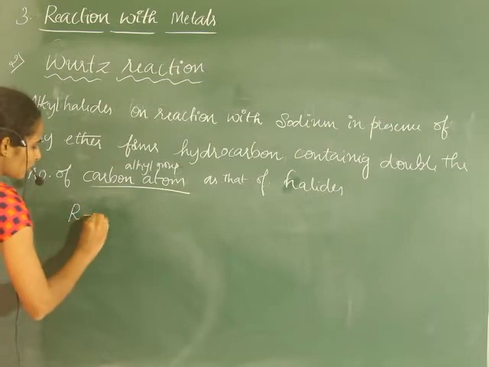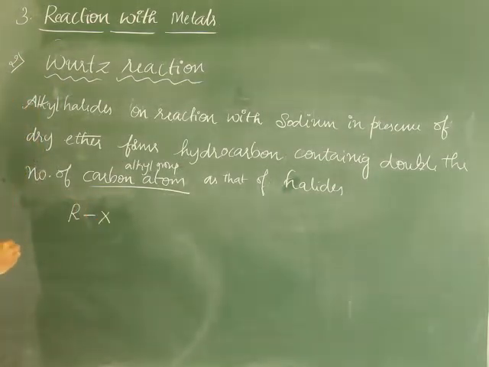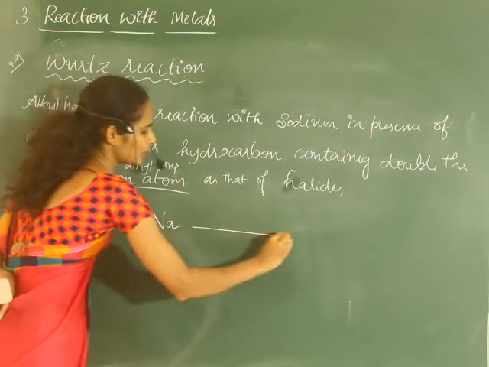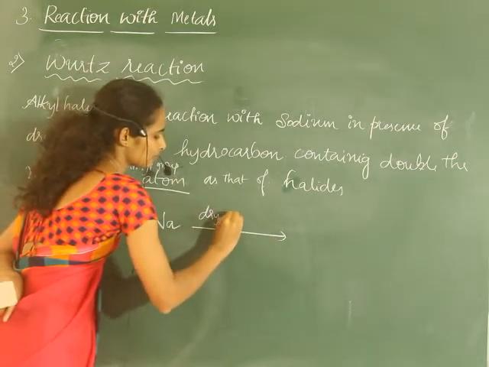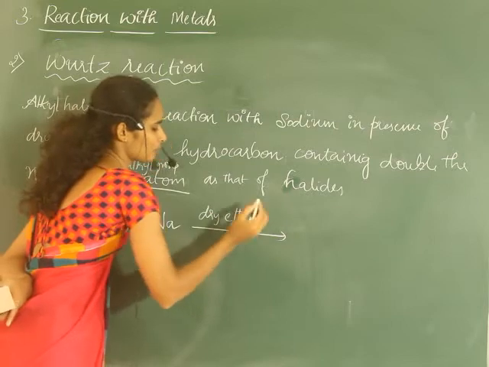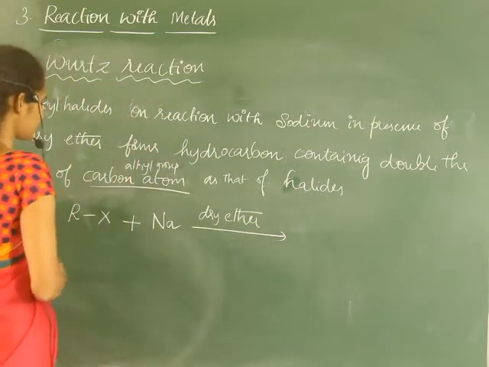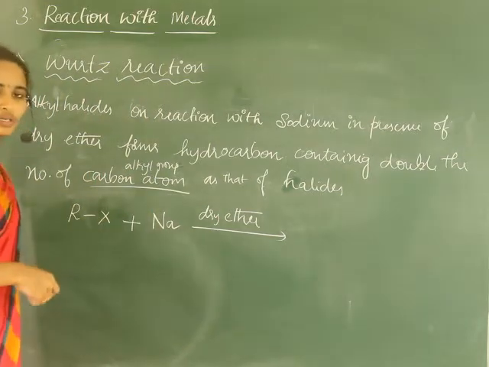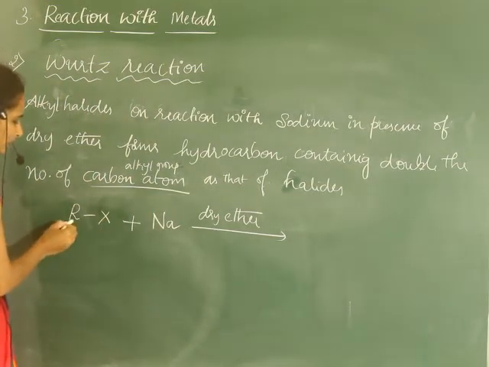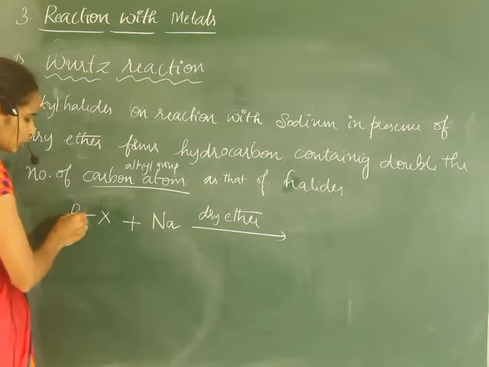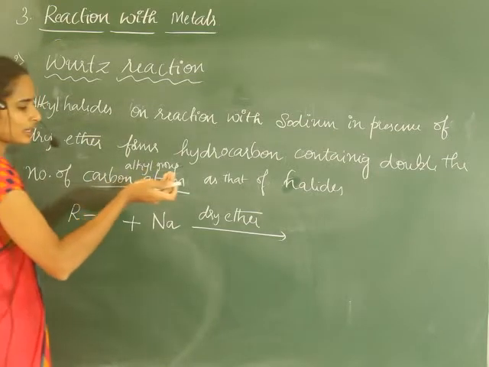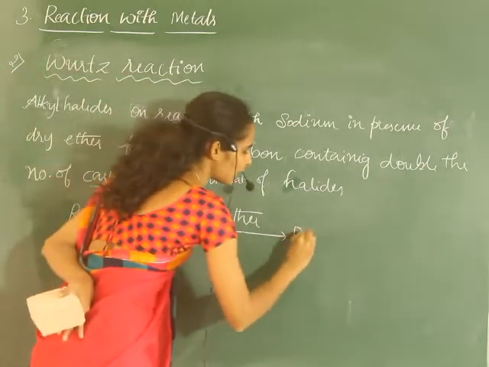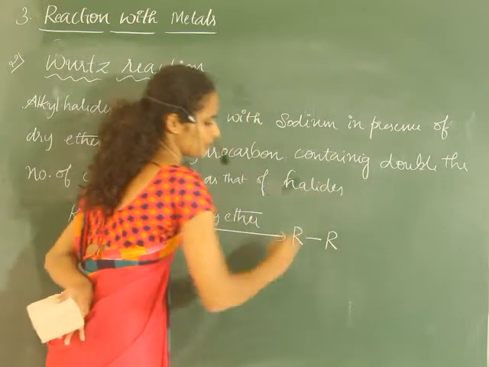Generally, when alkyl halide reacts with sodium metal in dry ether, it forms a hydrocarbon with double the number of carbon atoms. Here the hydrocarbon has an R group, an alkyl group, and as a result we will get two times that alkyl group, hence we will get R-R, right?